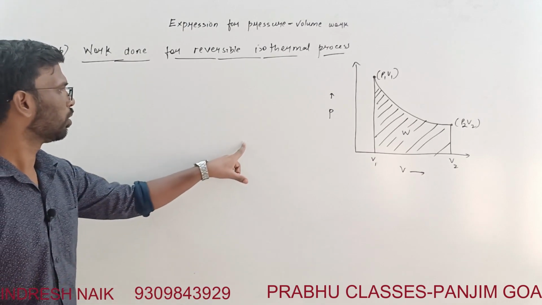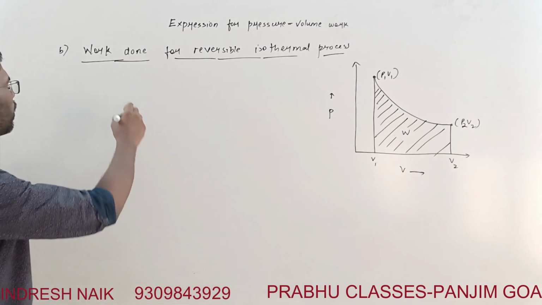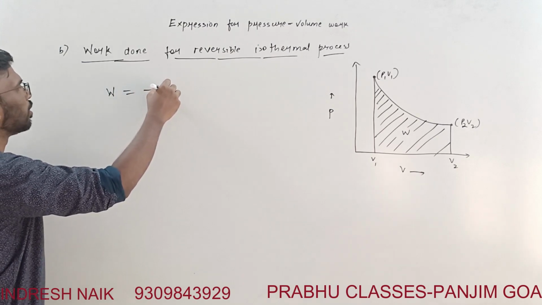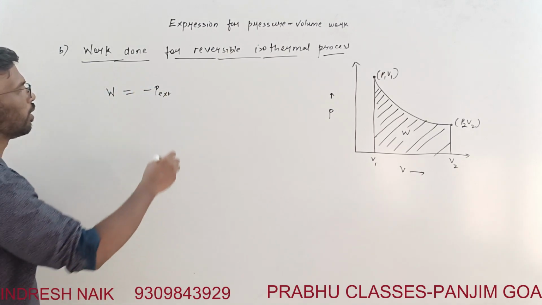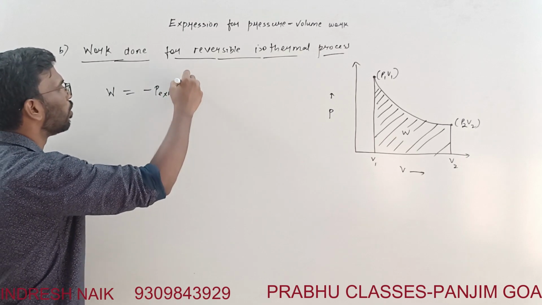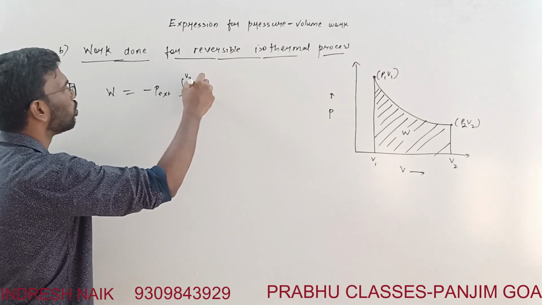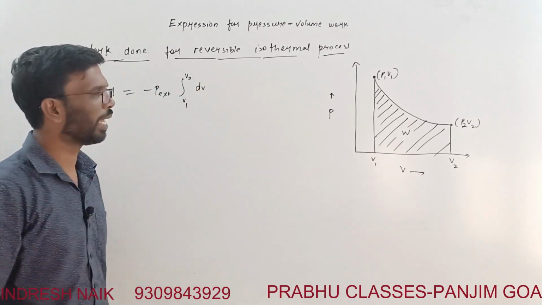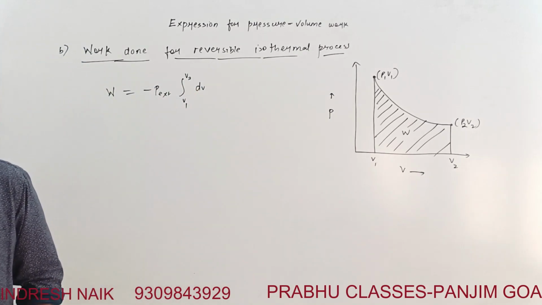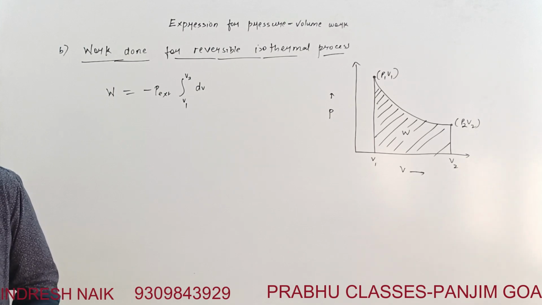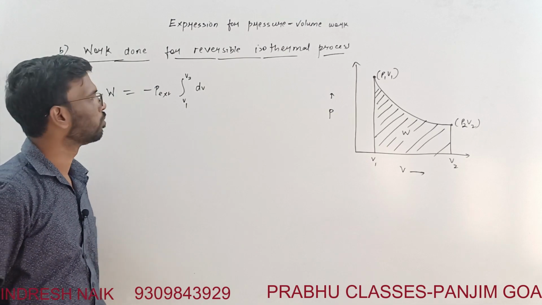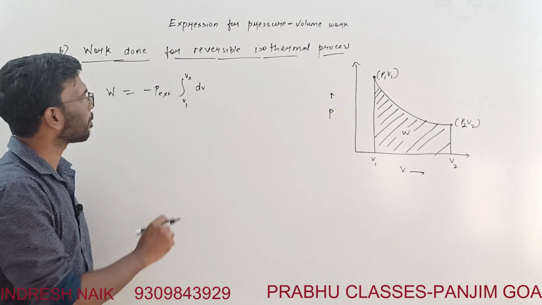So let's understand that work done will be the integral of P external dV from V1 to V2, right? P external could be written this way. So why is this so?